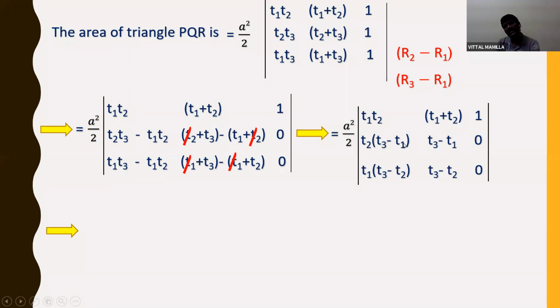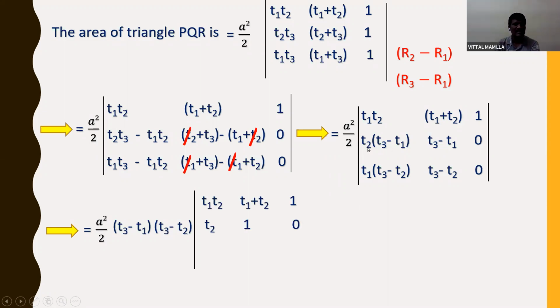If you observe this, what common can I take? From row 2, I can take T3 minus T1 common, and from row 3, I can take T3 minus T2 common. So it will remain a square by 2, T3 minus T1 into T3 minus T2. Then the remaining is: first row remains the same, and second row, if I take T3 minus T1 common, only T2, 1, 0, because T3 minus T1 I have already taken common. And for the third row also, if I take T3 minus T2 common, T1, 1, and 0.